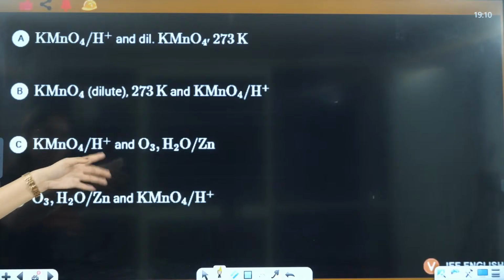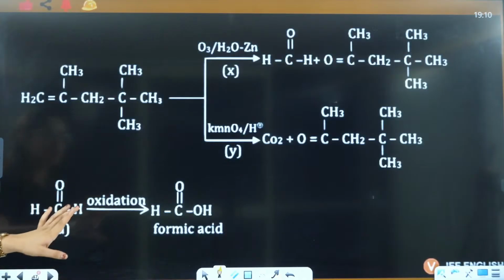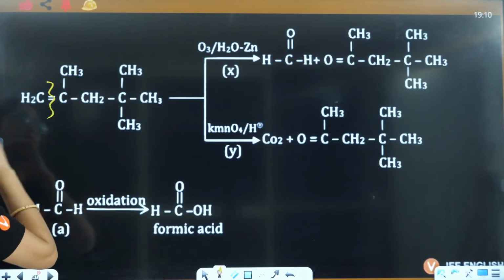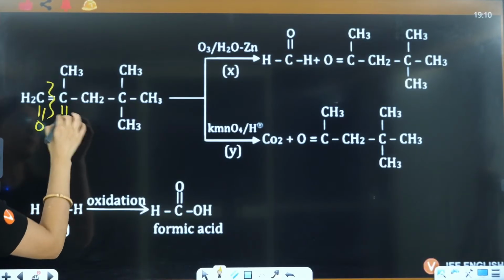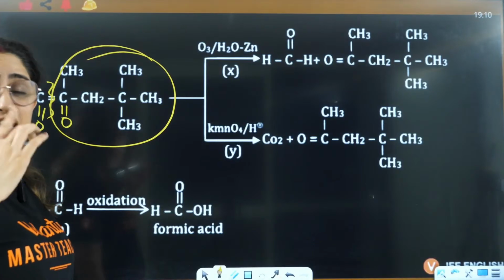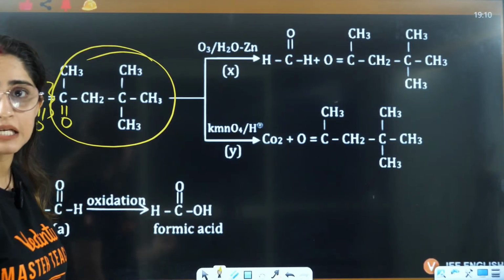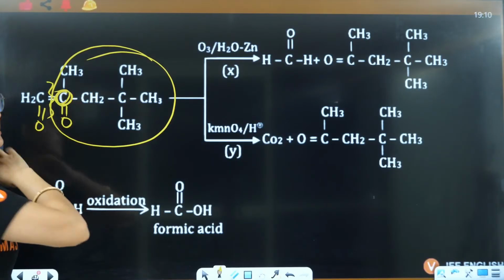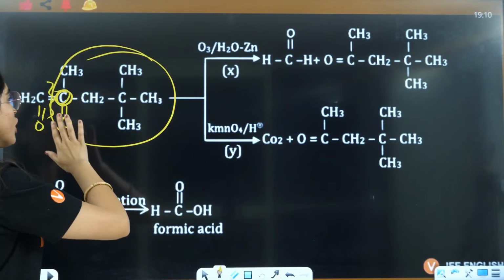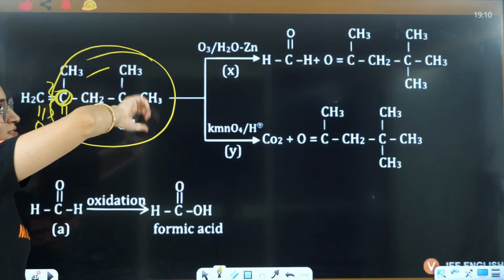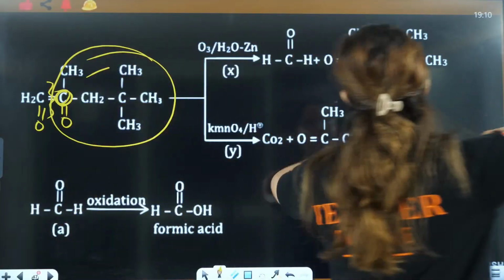Here KMnO4, this is reductive. So now this is how we will do this. Here you will break this bond, this is double bond O, this is double bond O. This will remain as it is because whenever you do high oxidation, the hydrogen connected to the carbonyl carbon is changed. So low oxidation, high oxidation will give you this product as same that they have given here.